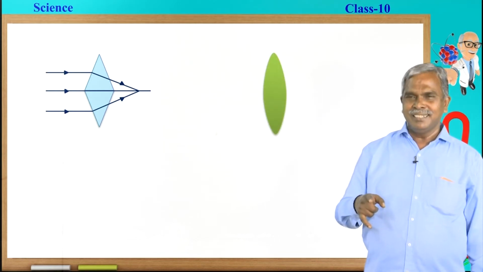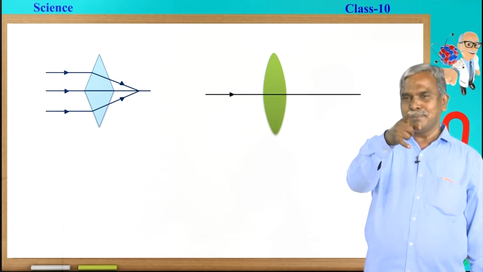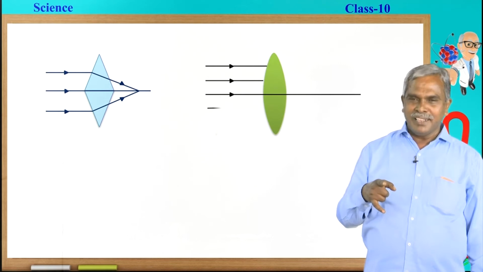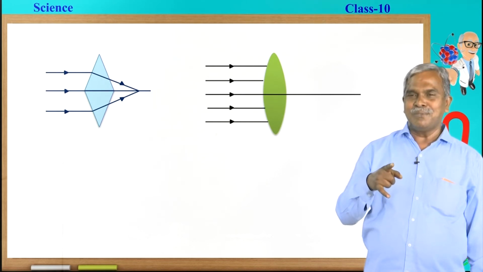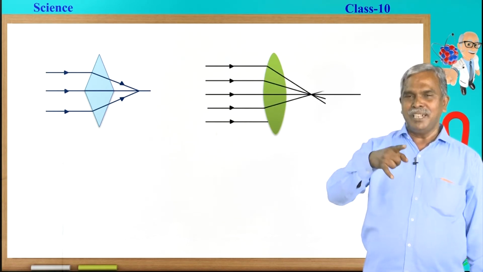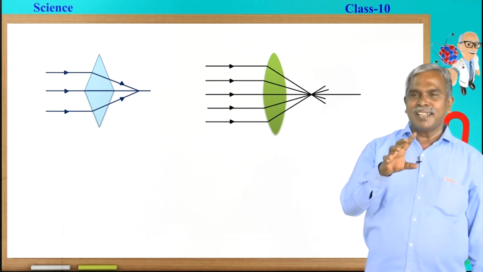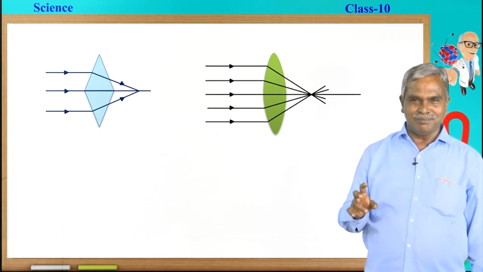So, think that the convex lens is the combination of two prisms like this. As usual, when the light is made to fall on this convex lens, the light after refraction bends towards the base. Hence, in the convex lens, the convergence is going to happen.